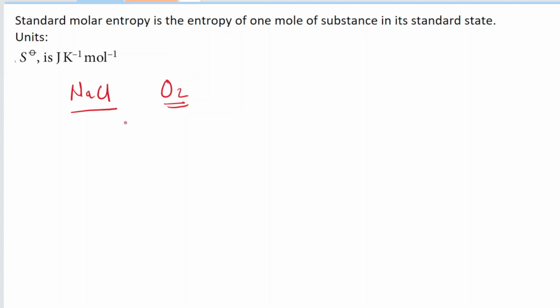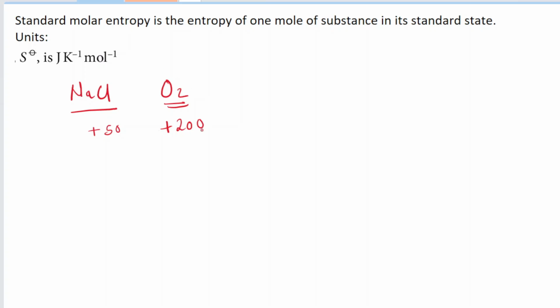And as we know that gases have a higher entropy than solids and liquids, you expect the gas to have a higher value than the solid or the liquid. For example, oxygen might have positive 200. This is just a random value, but the solid or the liquid will have less. For example, maybe a solid might have plus 50. But the point is that as you go from solid to liquid to gas, the entropy keeps on increasing.